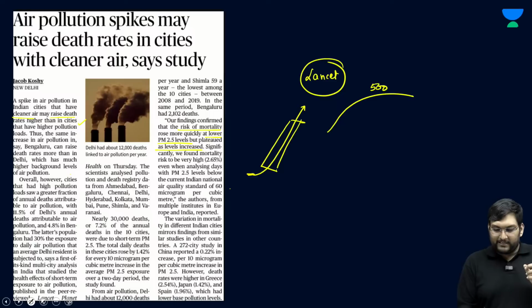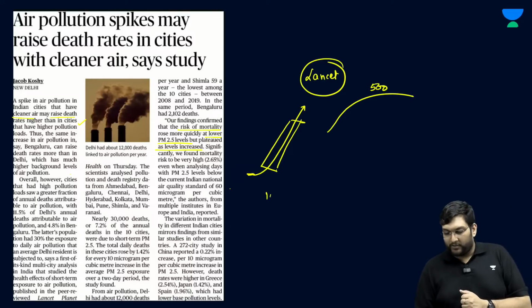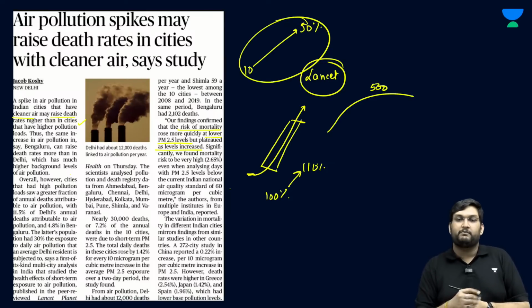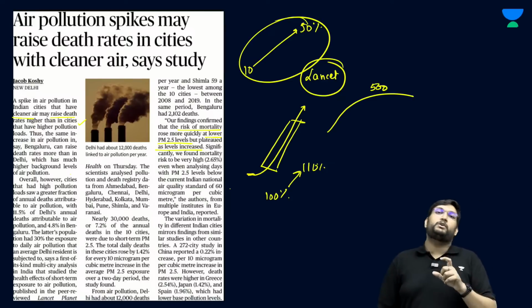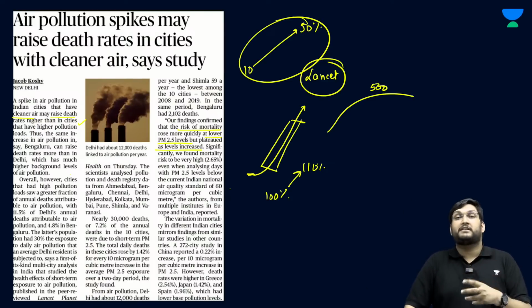Thus, the same increase in air pollution in, say, Bangalore may raise the death rates more than in Delhi, which has much higher levels of air pollution. So if you're already at 100%, then if you go to 110, it's okay. But if you are at 10% and you reach 50%, this is a very big increase. So the concept of relative increase versus absolute increase is a very important point. So Lancet is pointing out that we need to also take this into account.